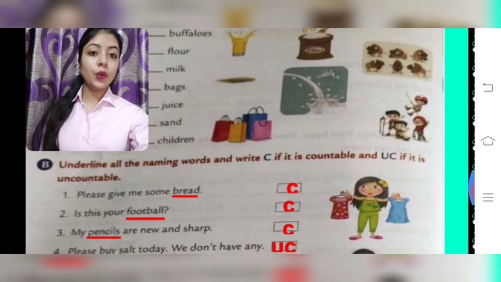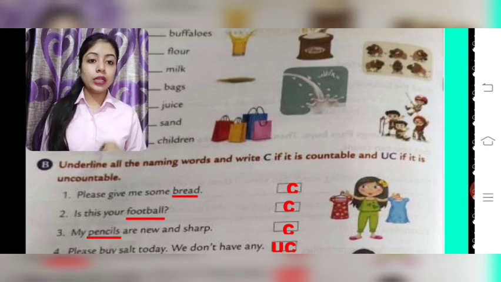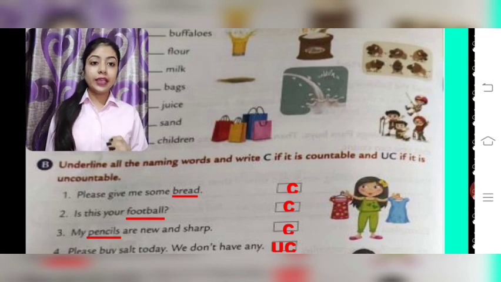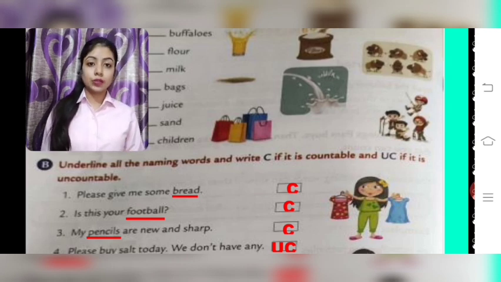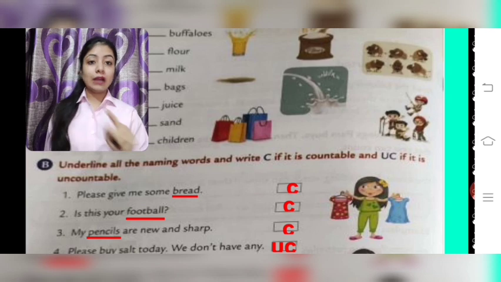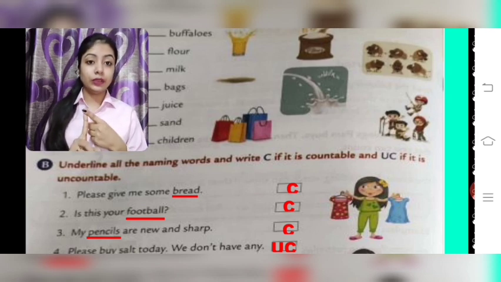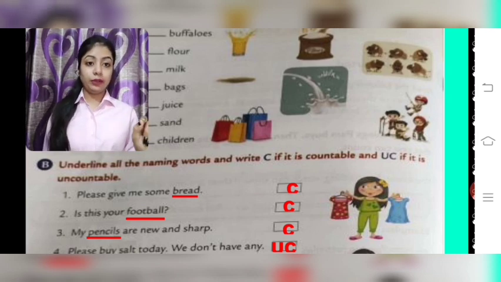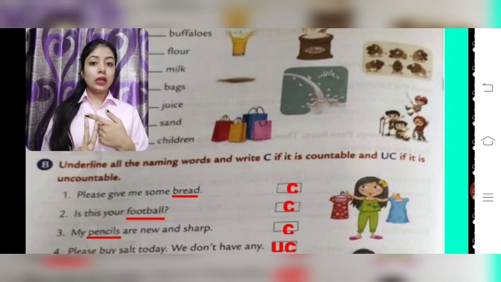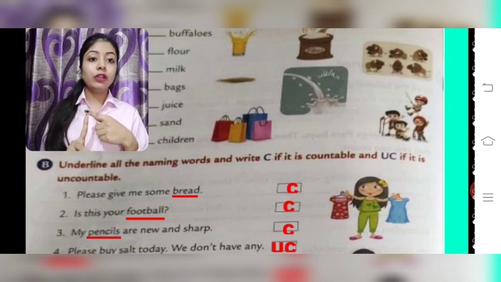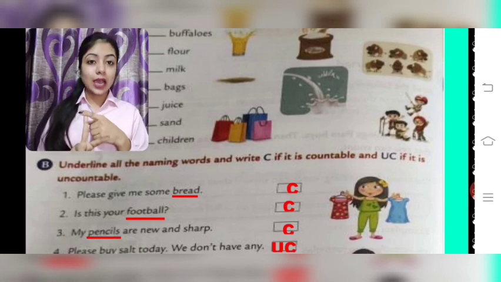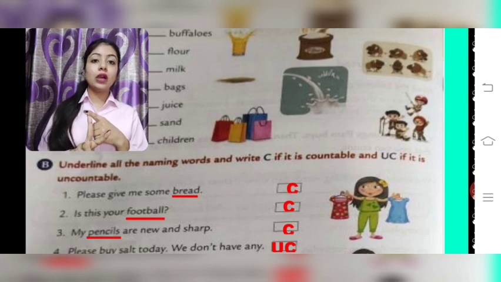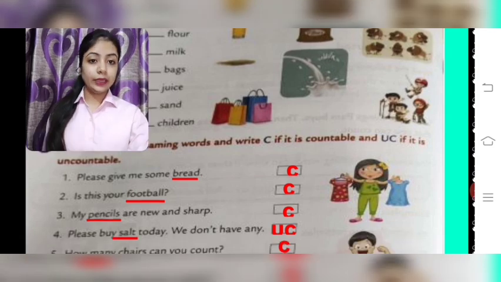B exercise now. Underline all the naming words and write C if it is countable and UC if it is uncountable. First of all, students, you have to think which is a naming word. You have to underline all the naming words. Then you have to see whether it is countable or uncountable. If it is countable, you will write capital C. But if it is an uncountable naming word, you have to write down capital UC.